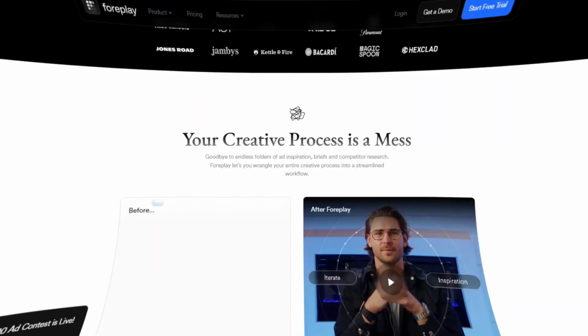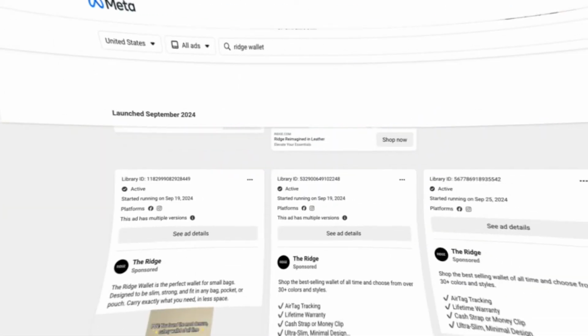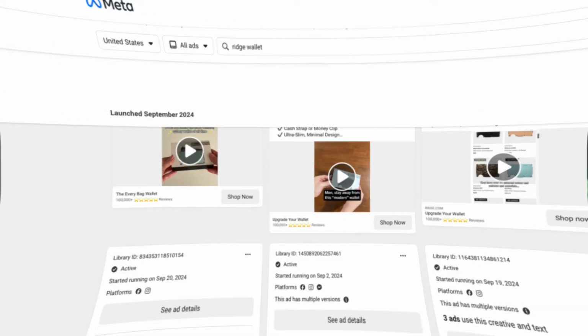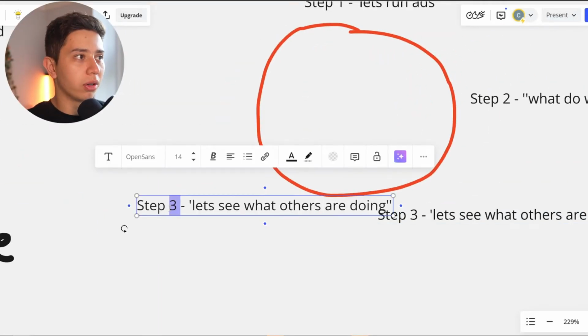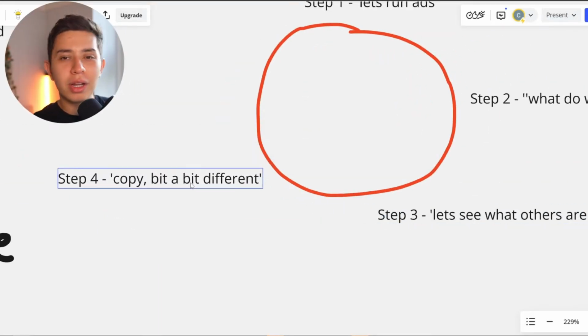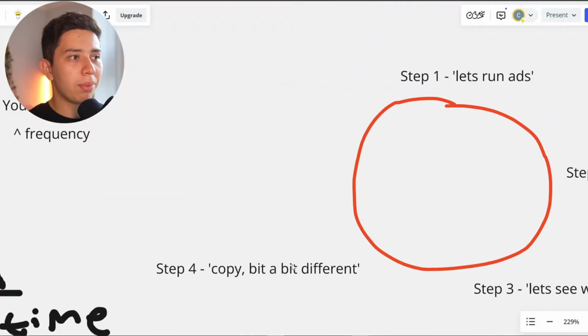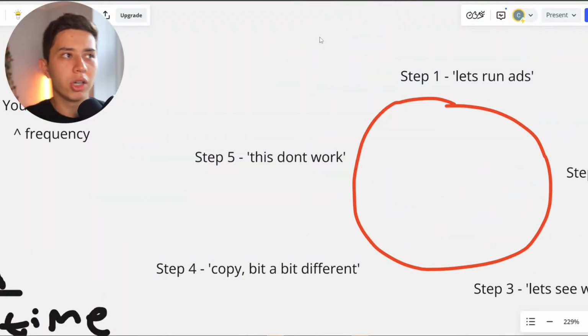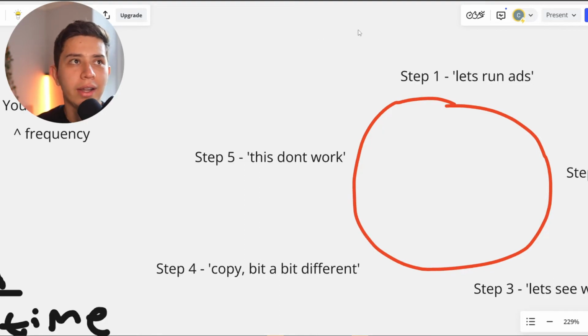And so they go to sites like Foreplay. They go to Meta Ads Library. They look at their competitors. And they go, cool. Step 4, let's copy, but let's do it a little bit different. A bit like that one friend that you gave your homework when you said, yeah, you can copy it, but just change the words a little bit. And then what happens? Step 5, they go, you know what? This doesn't work. Let's stop. And then they don't run ads. And then they start again. And the cycle continues. Okay.